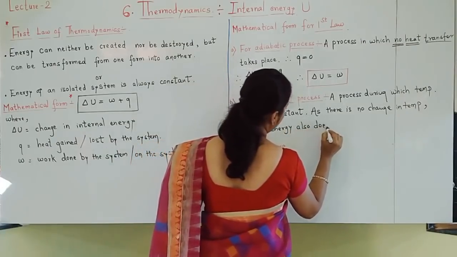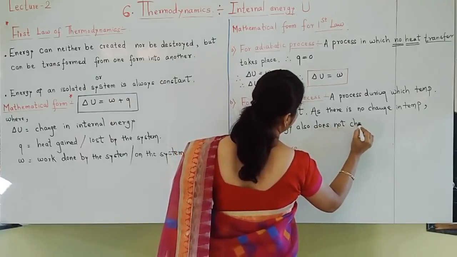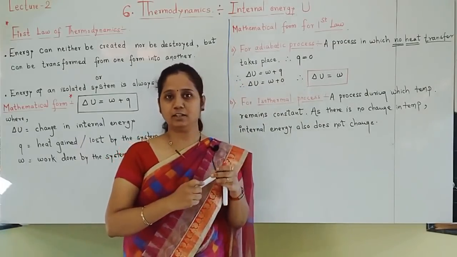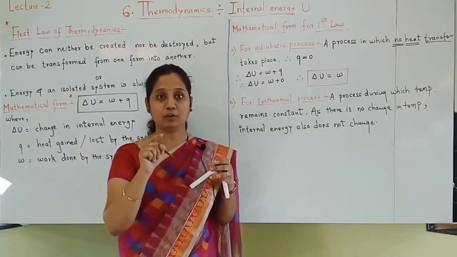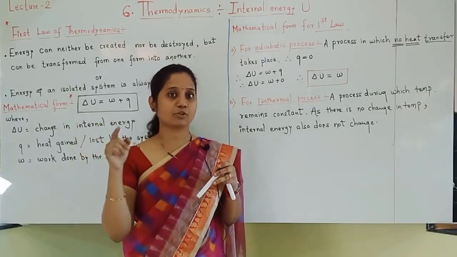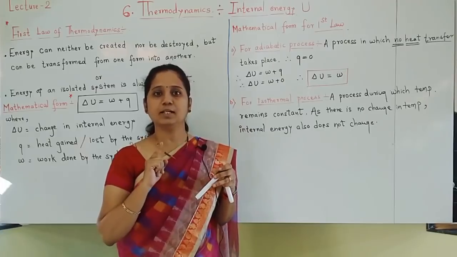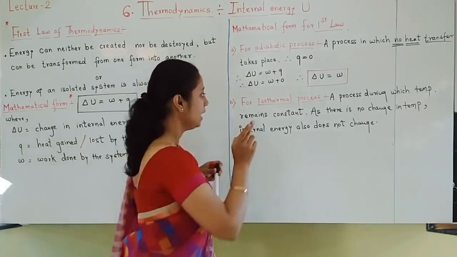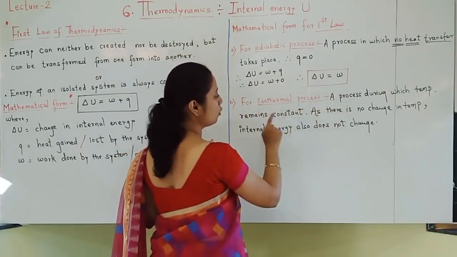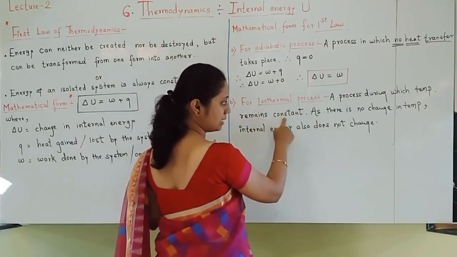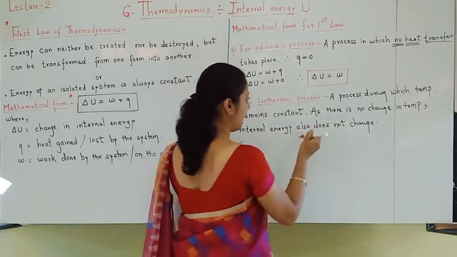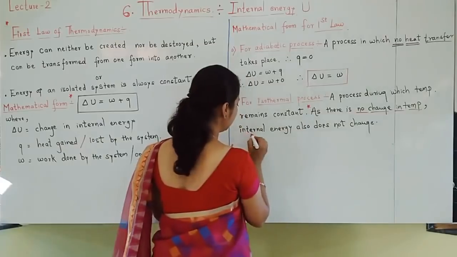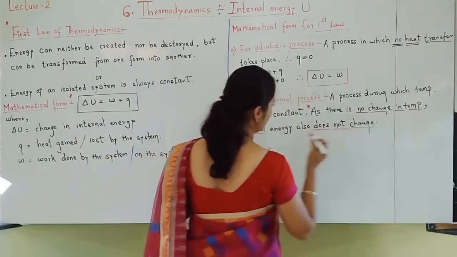also does not change. Just now I have told you, in change in internal energy, we have seen that delta U is proportional to delta T, and to W also, and to Q also. Whether change in internal energy is due to work done or heat transfer, there must be change in temperature. And in isothermal process, there is no change in temperature. Temperature remains constant. Statement very important. As there is no change in temperature, internal energy also does not change.